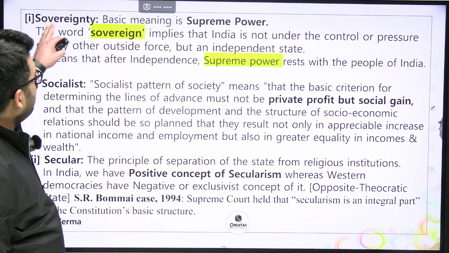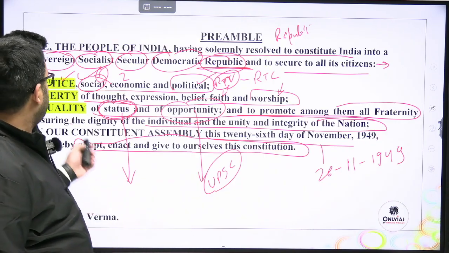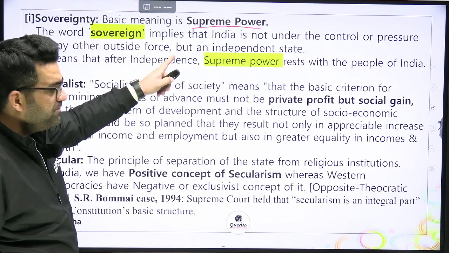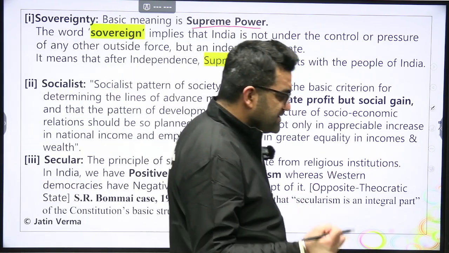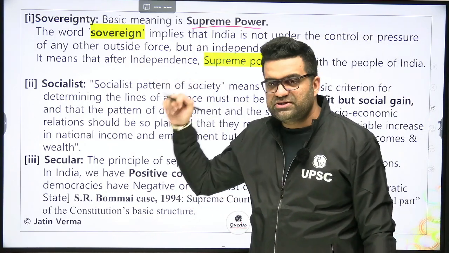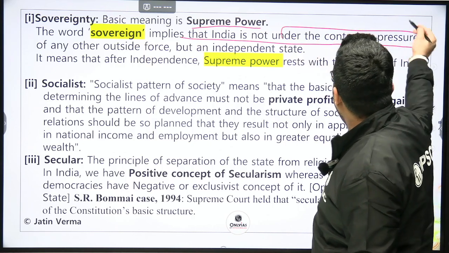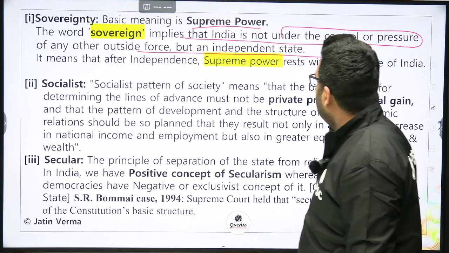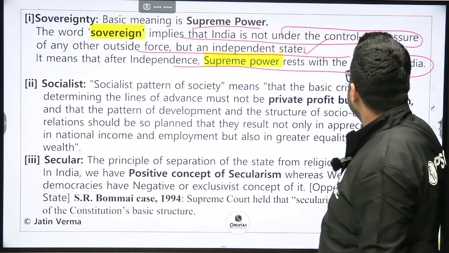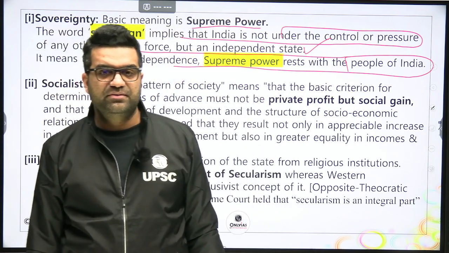Now, sovereignty. Basic meaning is supreme power. What do we mean by the word sovereignty? Here we are talking about sovereignty, each of the adjectives. Sovereignty means supreme power. The supreme power in a democracy rests with the people who constitute that democracy, who have given the constitution to themselves. The word sovereign implies that India is not under the control or authority or pressure of any outside force, but it is an independent state. It means that after independence, supreme power rests with the people of India because they are going to vote and elect their representatives. Got it?